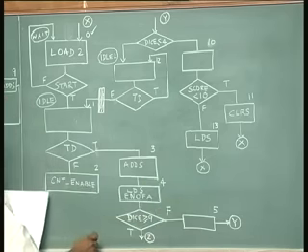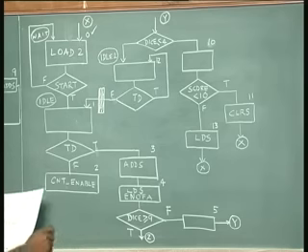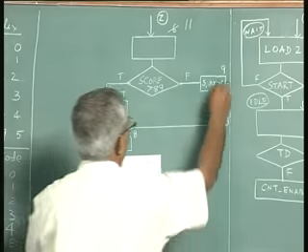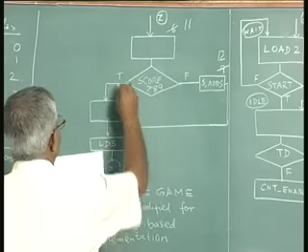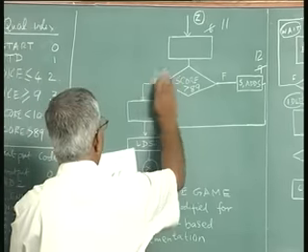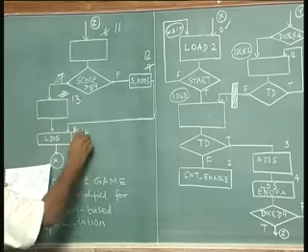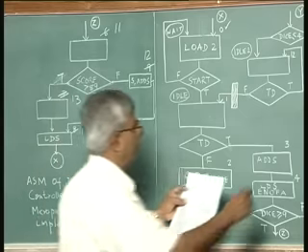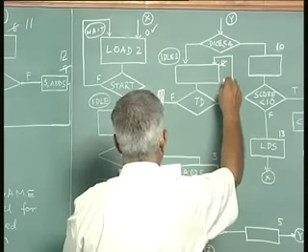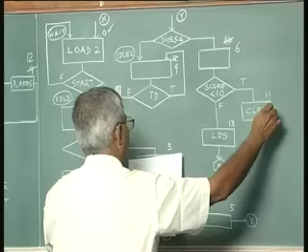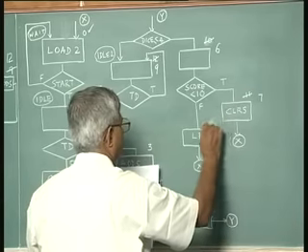This will become 5, this will become 6, will become now 11, this will become 12, this will become 13, this will become 14, this will become 9, this will become 6, this will become 7, this will become 8.